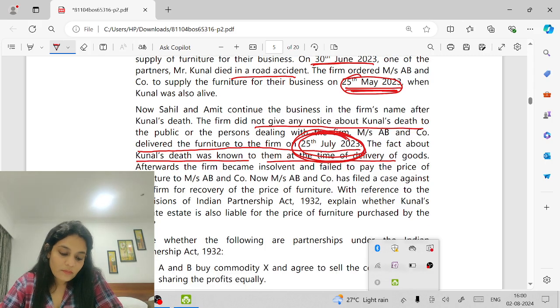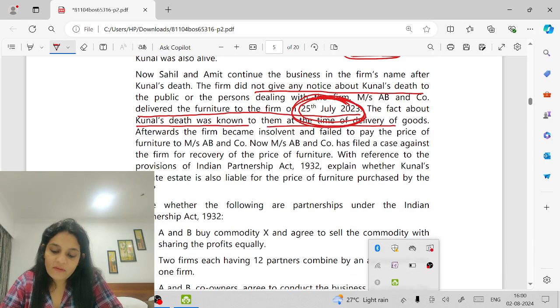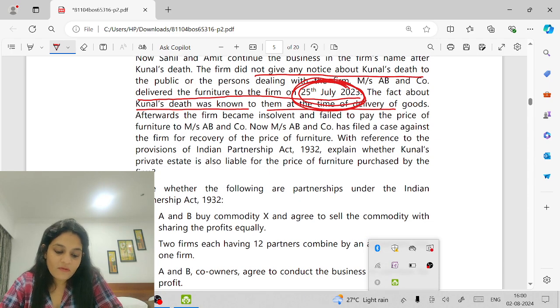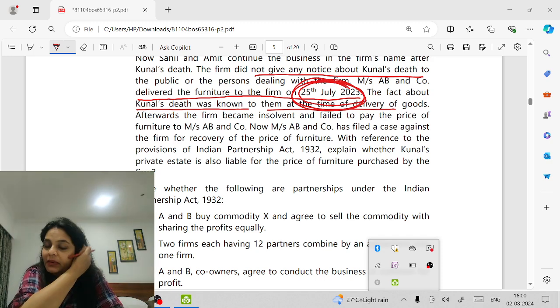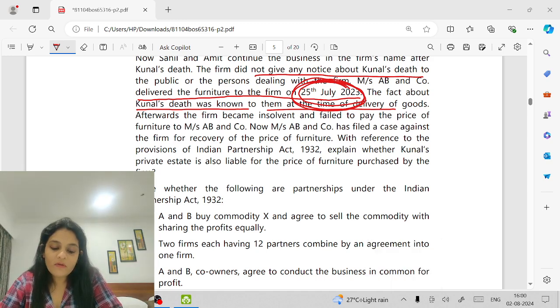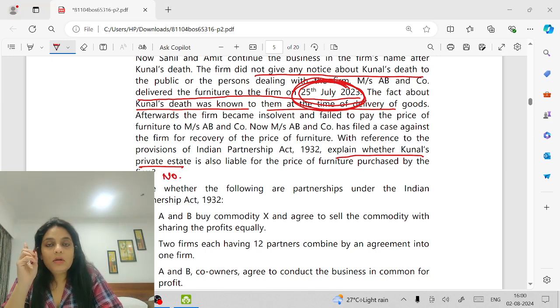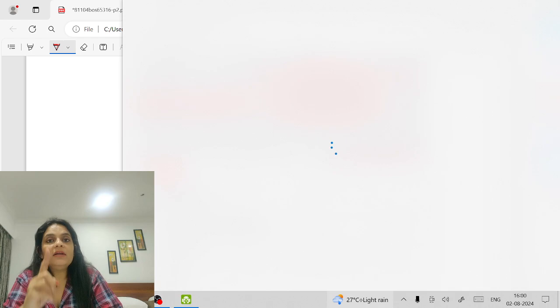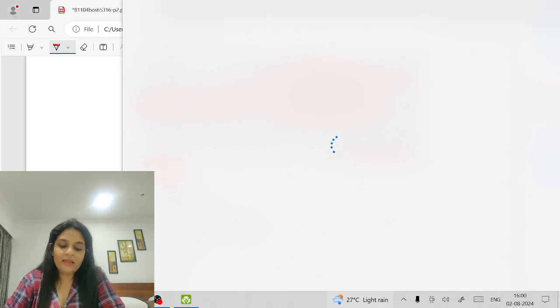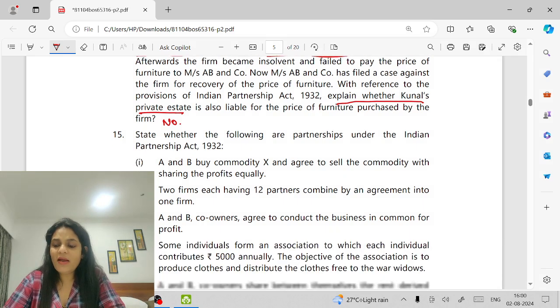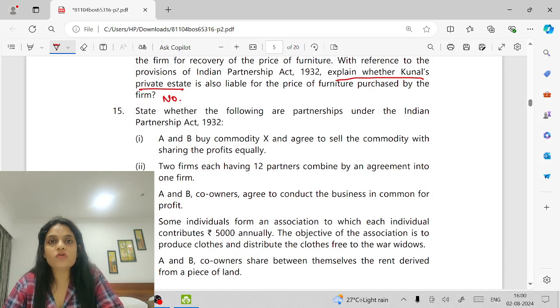Afterwards, the firm became insolvent and failed to pay the price of the furniture. Now, Messrs. AB and Company had filed a case against the firm for the recovery of the price. With reference to the Act, explain whether Kunal's private asset will be liable. No. The deceased partner's liability is only up to the date of his death. Here, the goods were never delivered, so the liability was never there. So, Kunal's assets are not liable for this furniture.